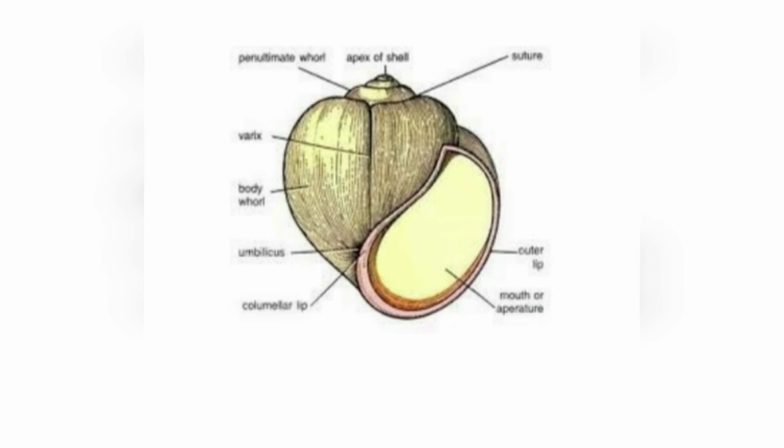Adaptation. Ventral muscular foot is present. Economic importance are they are used as food or it is edible. Shell is used for making decorative articles.